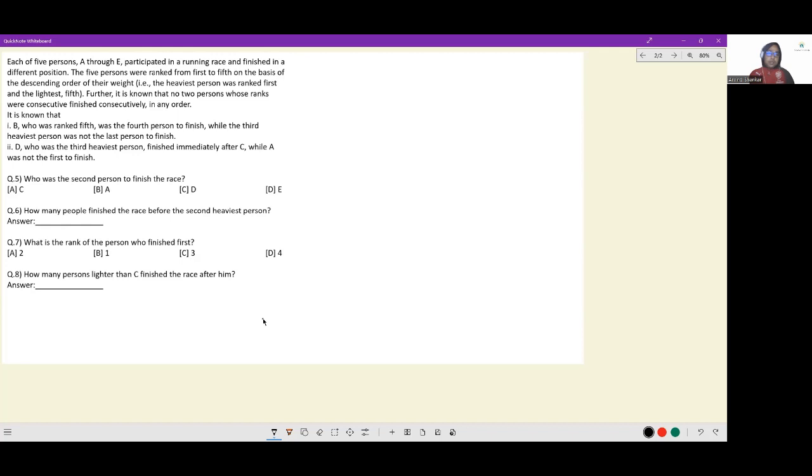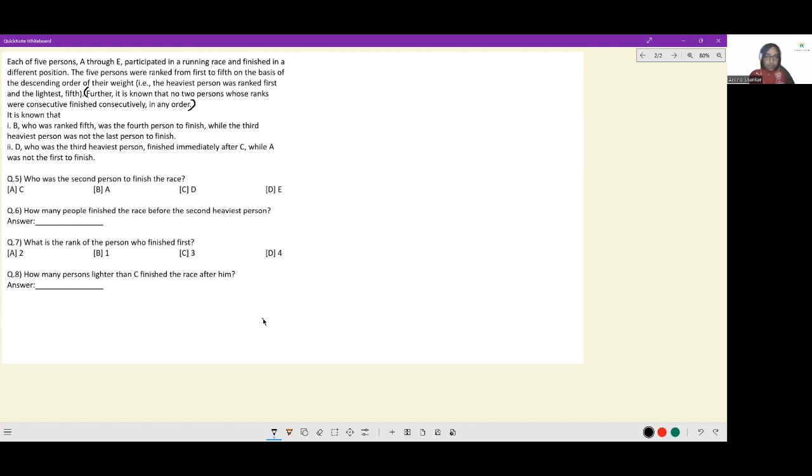Let's look at this question. Each of the 5 persons A through E participated in a running race and finished in a different position. The persons were ranked from first to fifth on the basis of descending order of their weight. The heaviest person was ranked first and the lightest fifth. Further, it is known that no two persons whose ranks were consecutive finished consecutively in any order.